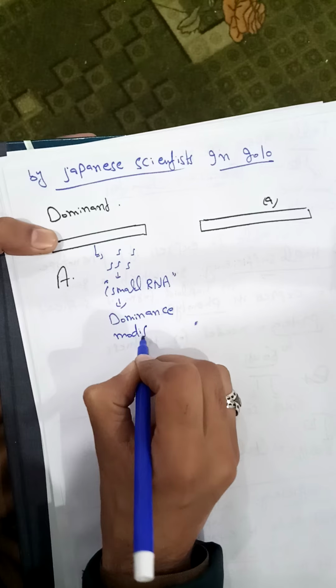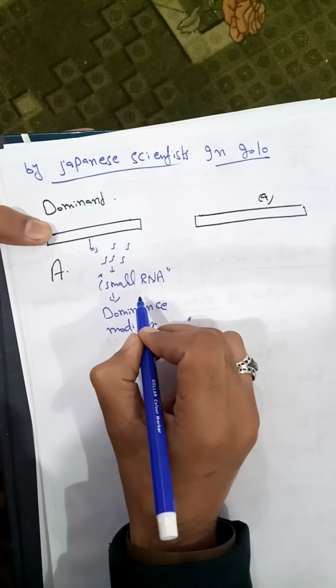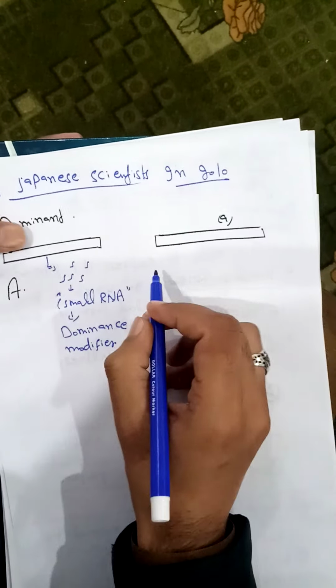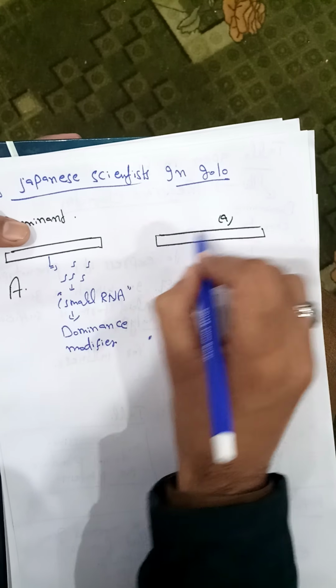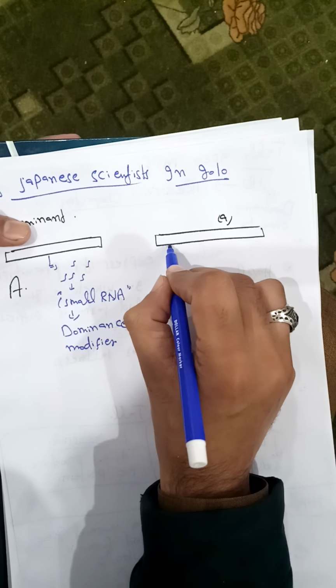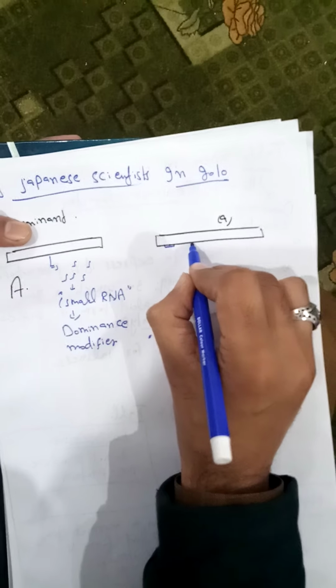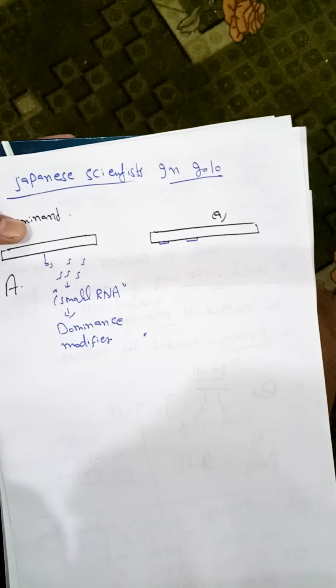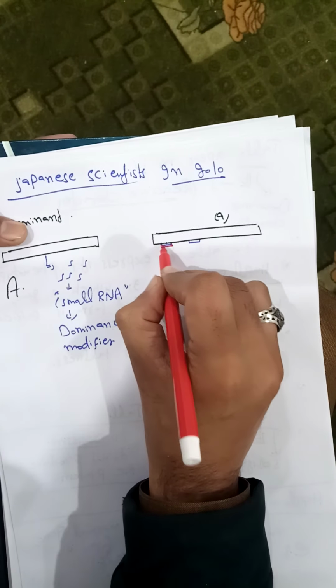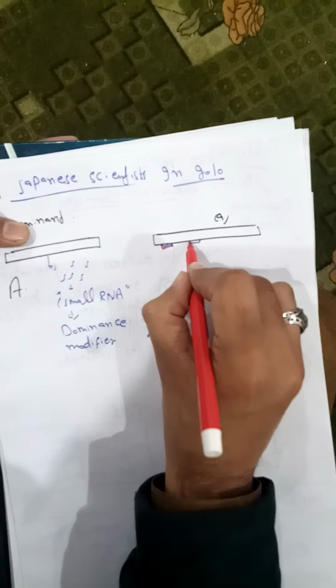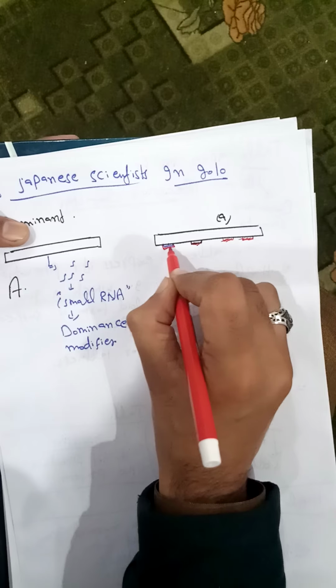Now what is the function of the dominance modifier? These small RNAs have a receptor site on the recessive allele. I will make it in another color. So these are the receptors for those small RNAs which are produced by the dominant gene.